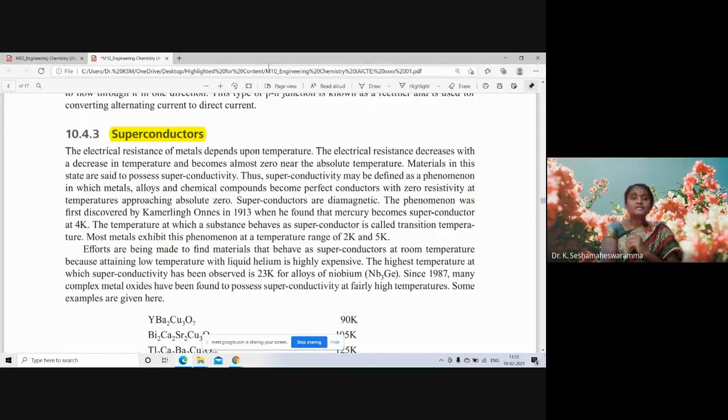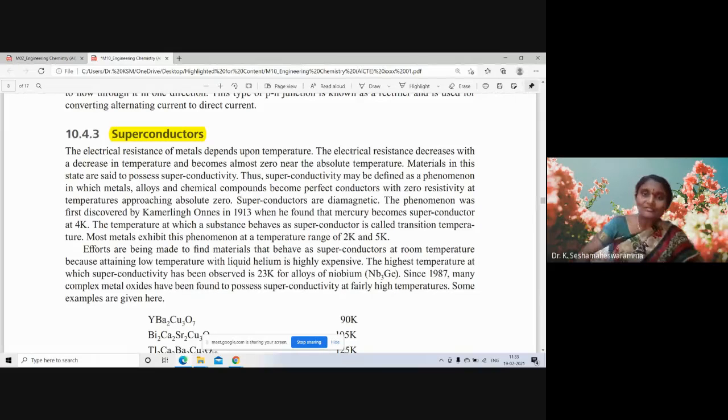In the superconductors, the electrical resistance of a metal depends on the temperature. The electrical resistance decreases with decrease in temperature. Actually, in semiconductors, if we increase the temperature up to a certain level, conductivity will be increased.